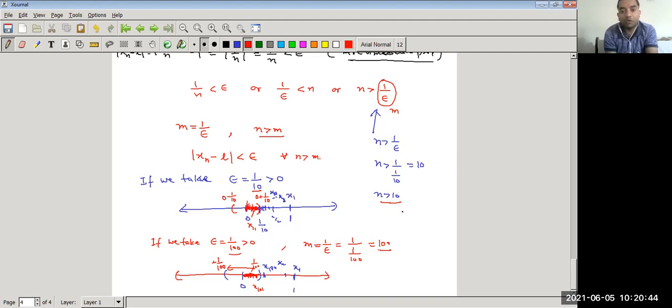It means m depends upon epsilon. But why does m depend upon epsilon? First we choose epsilon, and corresponding to that epsilon, m changes. Now think if we take epsilon equal to 1 upon 499. Now what is m? M is equal to 1 upon epsilon, that is 1 upon 1 upon 499, so that is 499. It means n greater than m, where m is equal to 499.